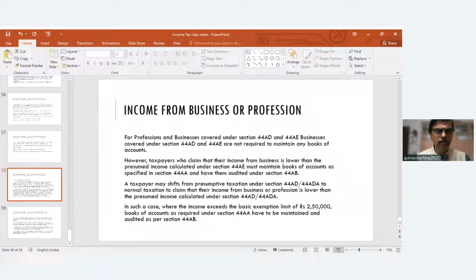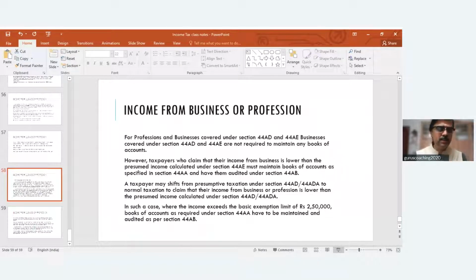Unless you calculate it, you will never know whether it is beneficial or not. So you need to do planning here based on your turnover, because 50% looks a little high. 8% on business turnover is okay, but this is 50% of your turnover.